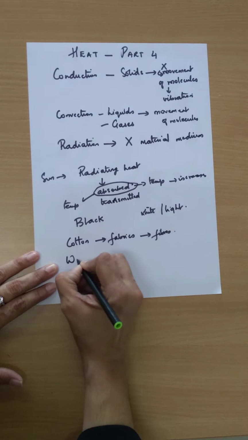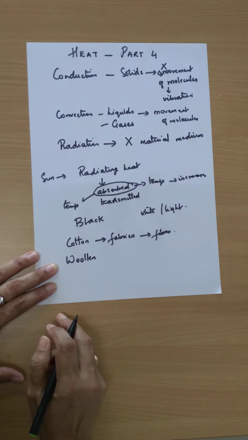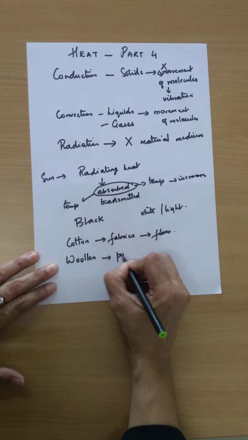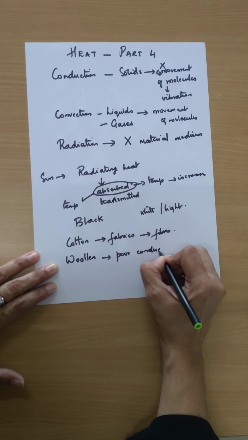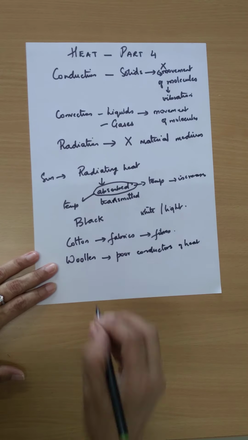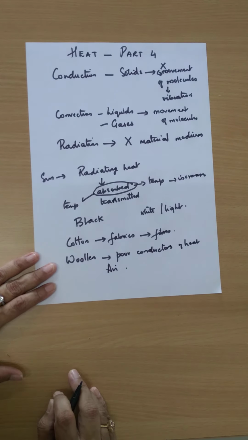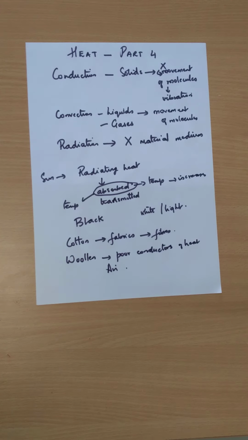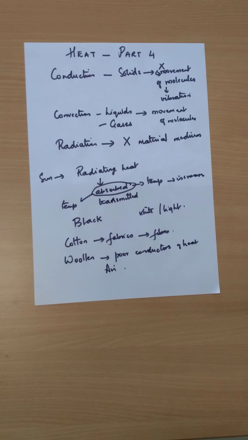Now, if you look at woolen fabrics, it is seen that woolen fabrics are poor conductors of heat. They trap heat. Okay, now air gets trapped between the woolen fibers, and we know that air prevents heat from our body from escaping into the surroundings. So when we wear a woolen shawl, that woolen shawl, remember, has pores. In those pores there is air, and air is a poor conductor of heat, so it does not allow the heat from our body to escape into the surroundings.